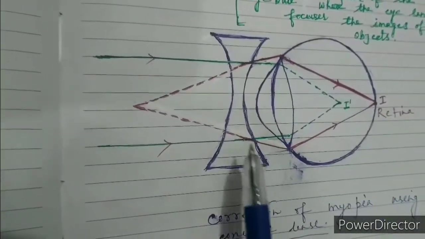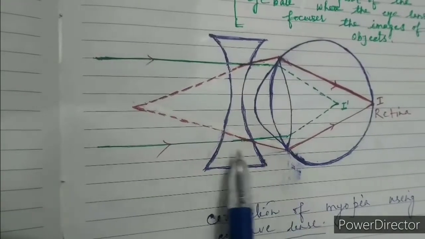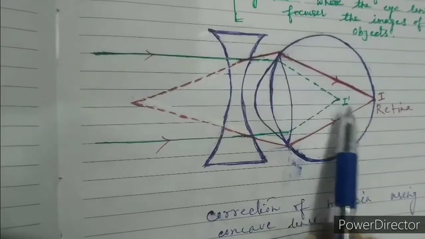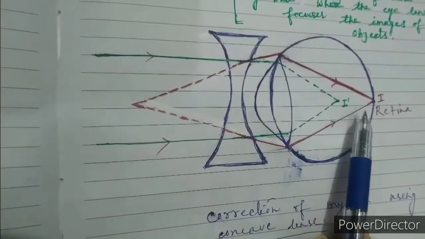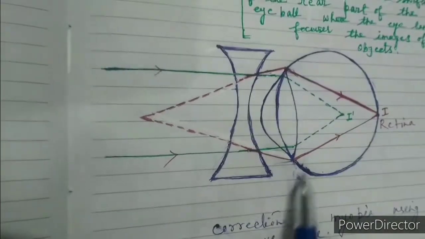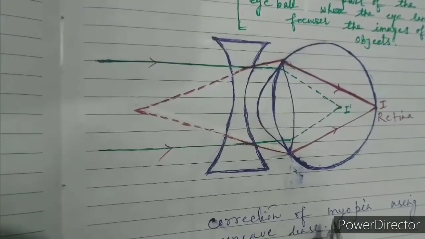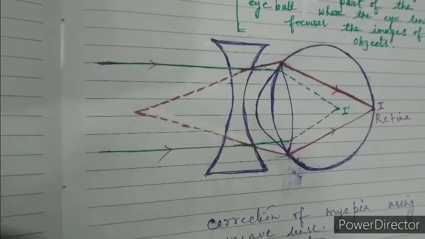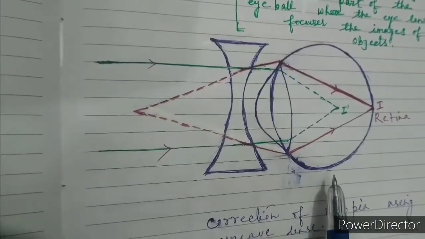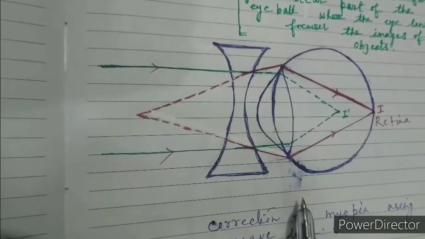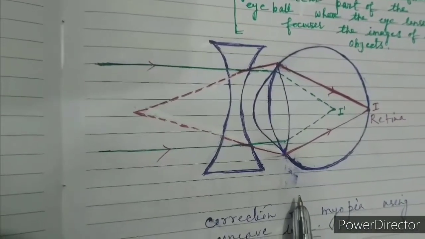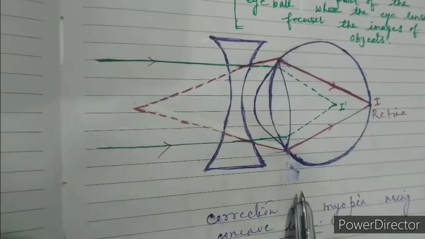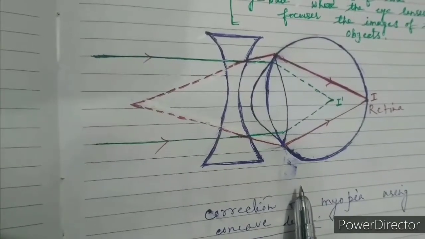In this way we diverge the rays coming from outside, they travel a longer distance, and the images are formed at the retina. By using the concave lens, we can rectify the defect of short-sightedness. So students, hope you have understood what short-sightedness is, and in the next video we will learn about long-sightedness.